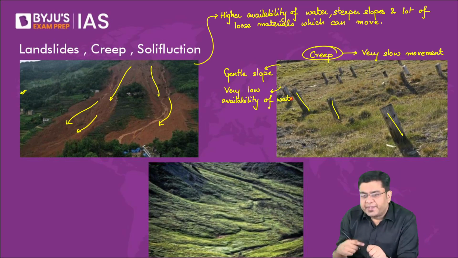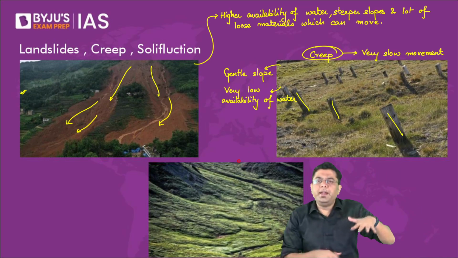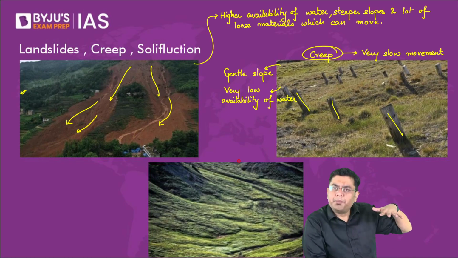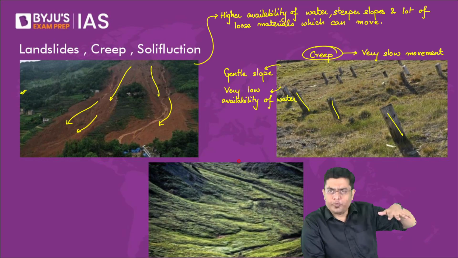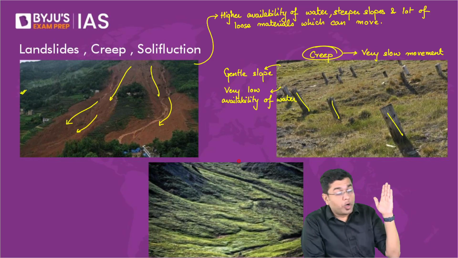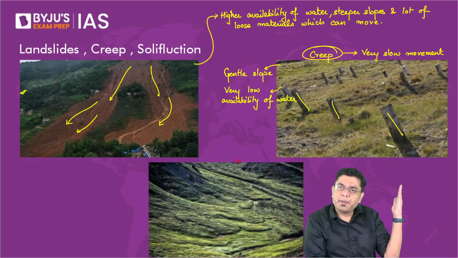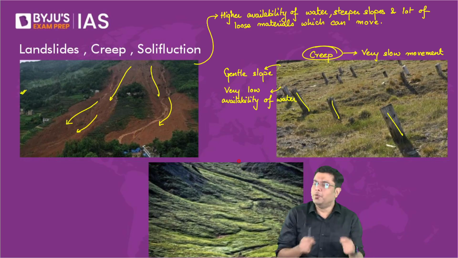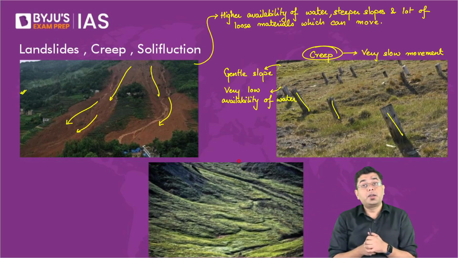So, in those cases, a very slow movement is initiated, where the soil in itself encompasses a slow movement. Something again not perceivable by the naked eye, something that you can observe after a long period of time, where you observe that yes, indeed, on a daily basis, on a monthly basis, maybe there is some movement and the fences may be bending ever so slightly, but it is visually perceivable only after a long period of time. That is a slow movement, which we refer to as a creep.